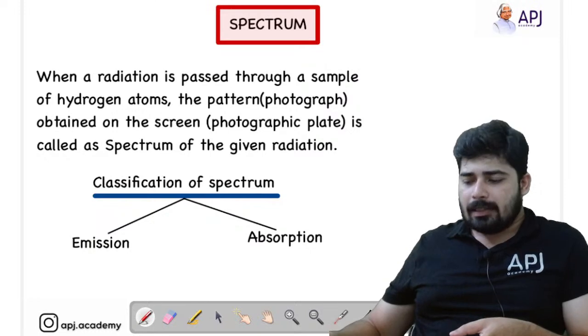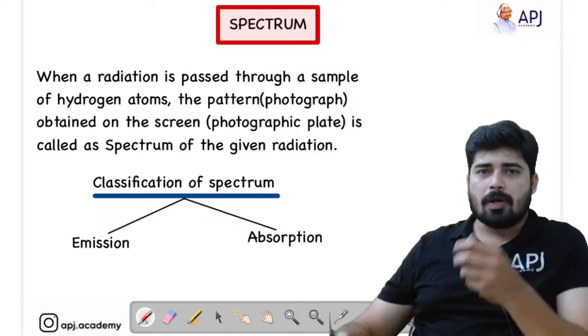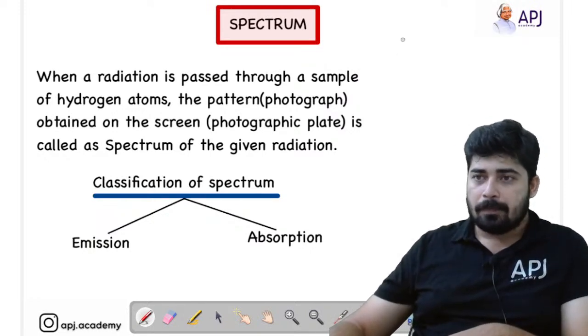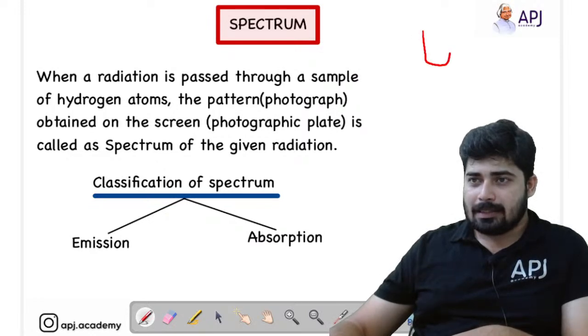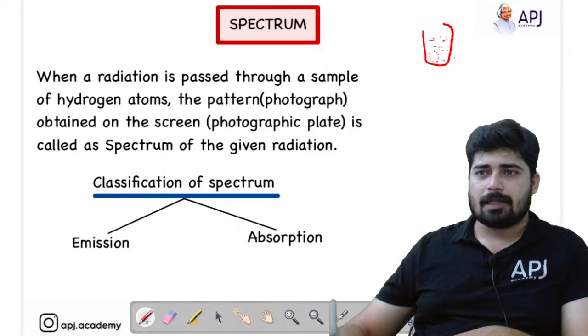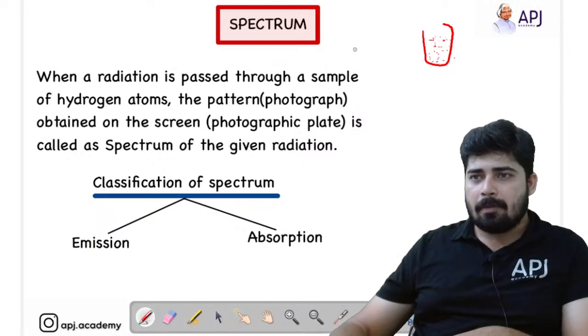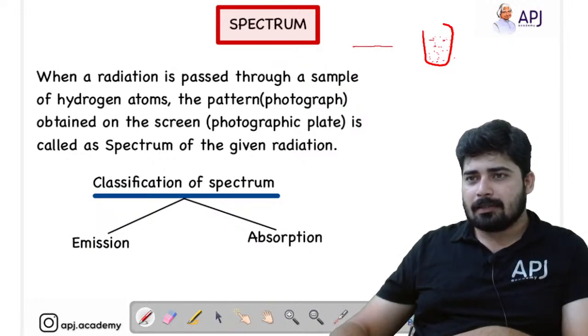I'll give you a briefing by drawing a figure. Let's say this is the sample I take. In this sample there are lots of hydrogen atoms. I am passing certain radiations, not just one, many radiations, through this hydrogen atom sample.